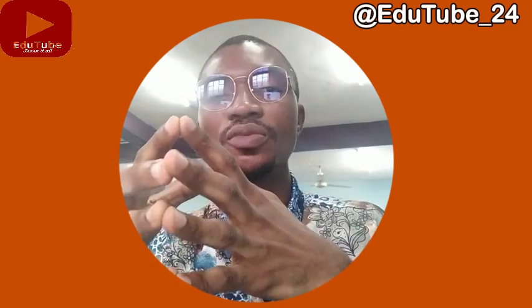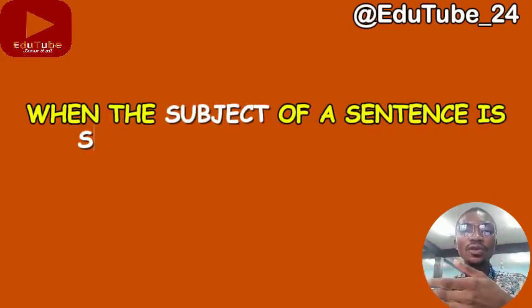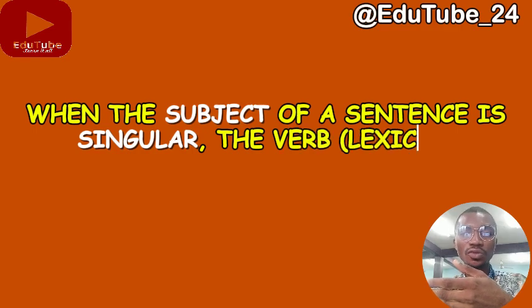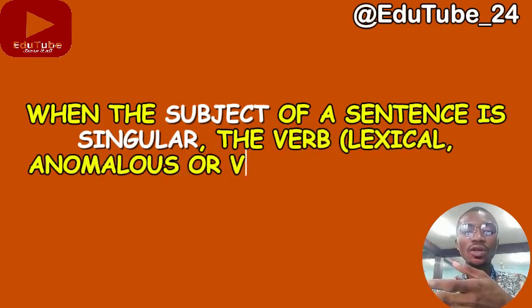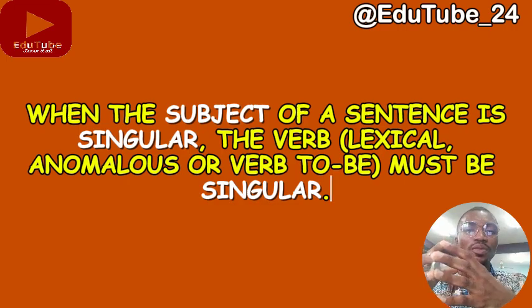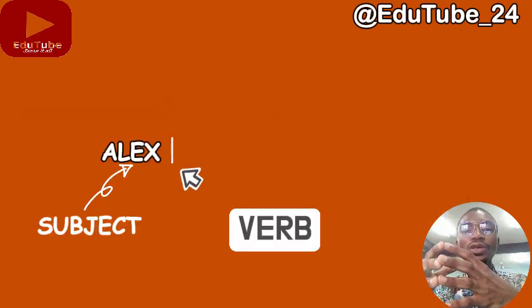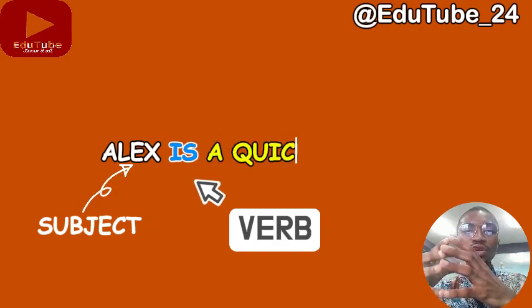Now, let's look at some examples to elucidate what we've just analyzed. The commandment says, when the subject of a sentence is singular, the verb must be singular. So let's give some examples to elucidate the commandment. For example, Alex is a quick learner.